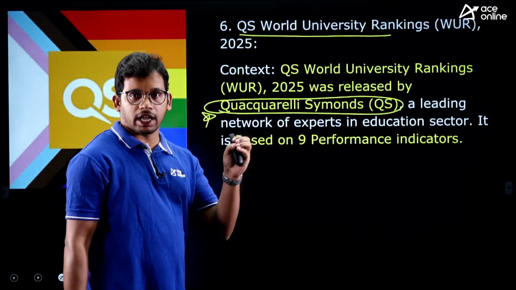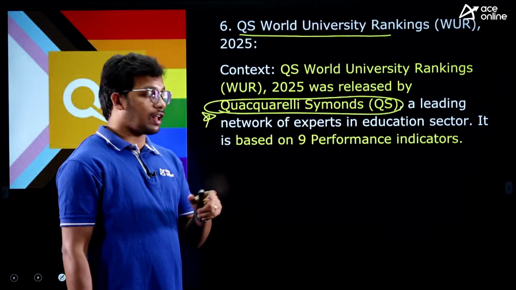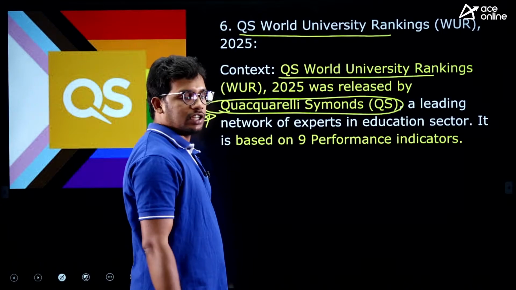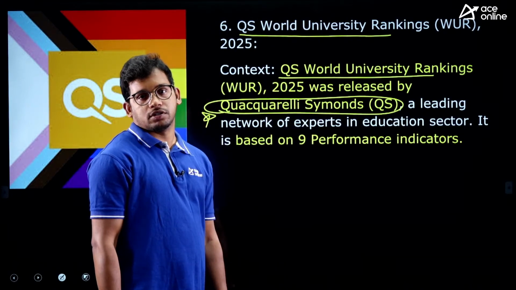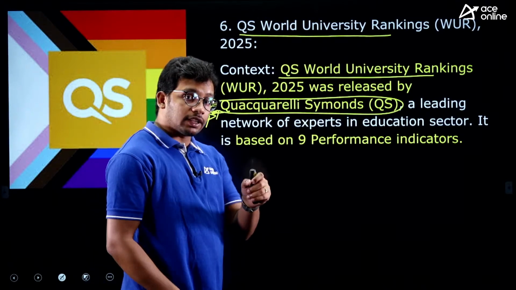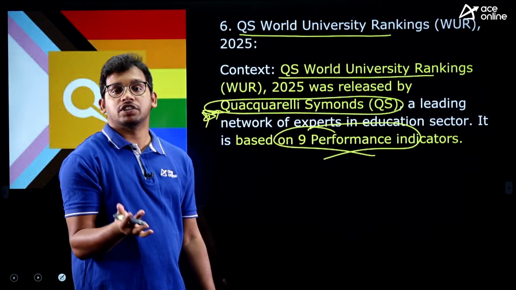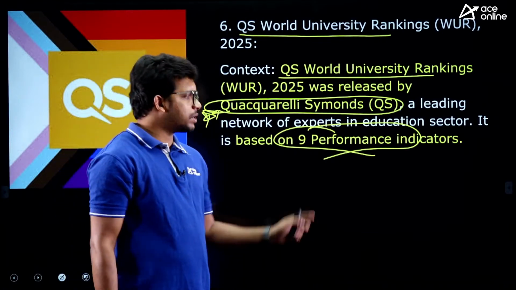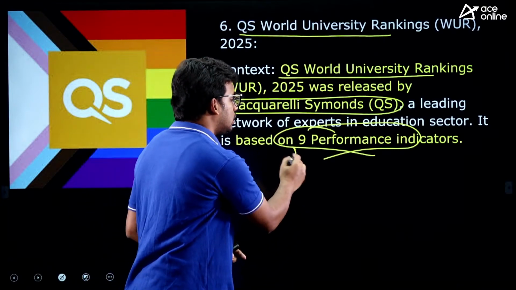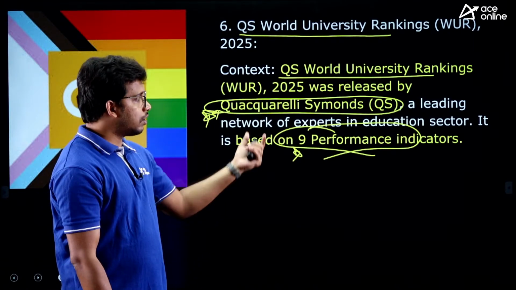About the rankings, which university has topped and who has given this, all these things have been asked in the exam. So the QS World University Rankings is released by Quacquarelli Symonds. This is the organization which releases it. And how they rank the universities, there are 9 performance indicators about the quality of education, infrastructure, teachers' performance. There are 9 total indicators, no need to remember them. But yes, you need to remember that there are 9 performance indicators in this Quacquarelli Symonds ranking.